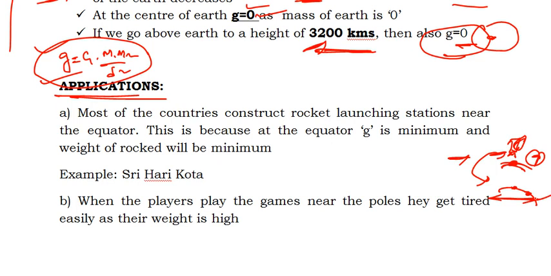Where the g will be less, it will be less near the equator. So most of the rocket launching stations in the world are located near the equator. Means if a country is not near the equator, they try to search for a location which is near to the equator. The best example is Sriharikota in India, which is near the equator. So that was explained in the first application. Most of the countries construct rocket launching stations near the equator because at the equator g is minimum, the fuel weight of the rocket will be minimum, and fuel consumption also will be less.